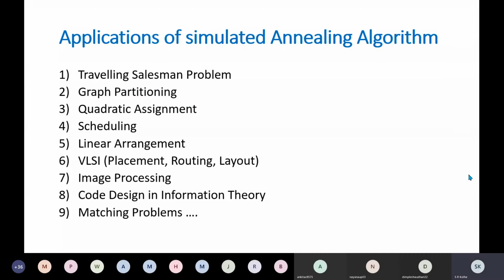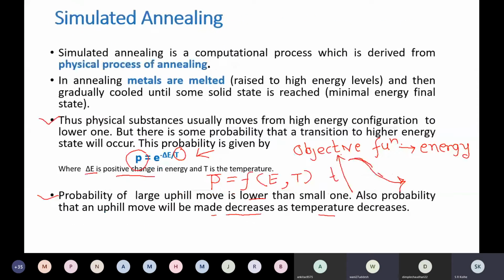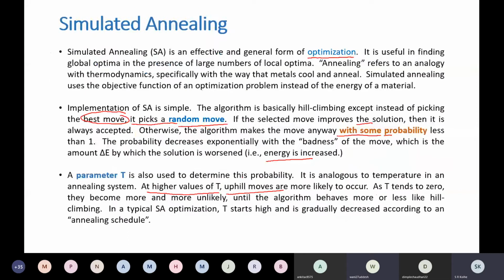Uddesh? Its maximum time. Pardon? Its maximum time. Means, suppose this is a time axis, right? And on the x-axis we have time.